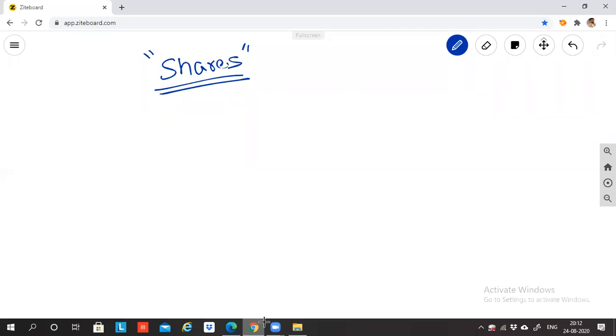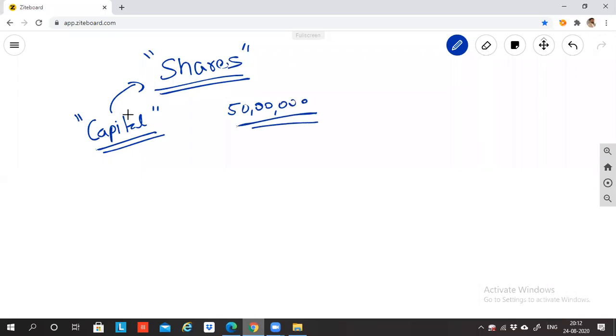Okay. So basically, whether I'm doing a sole proprietorship business, a partnership business, or a company, for everything you start you need one item called capital. You cannot start any business without capital. So this capital and shares are linked to each other. Let's see, if I'm starting a construction business, I need 50 lakhs as capital. Is it possible for one person?